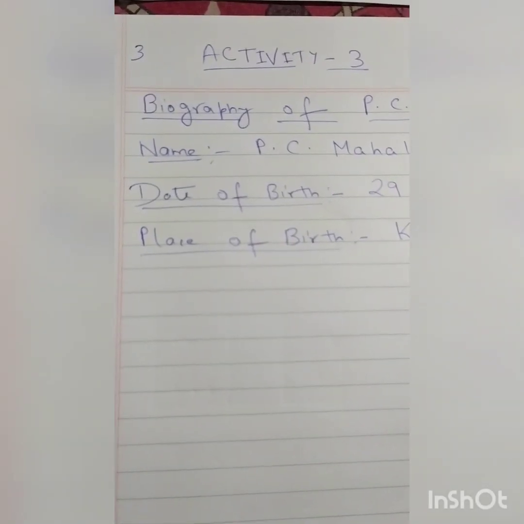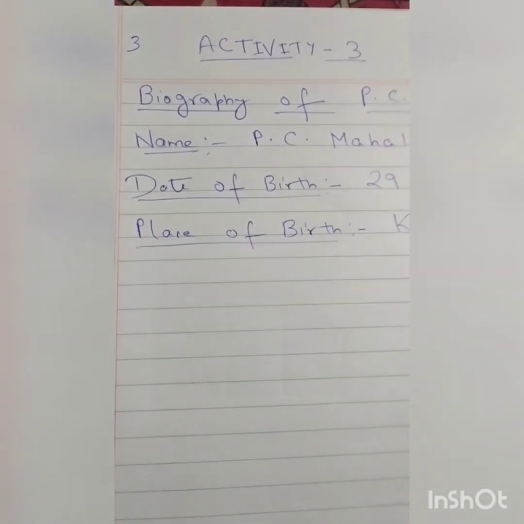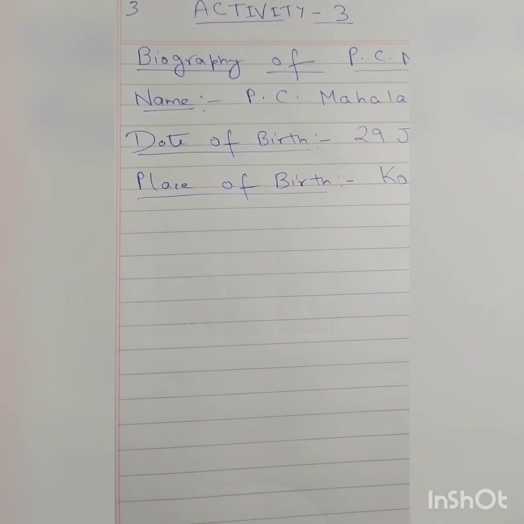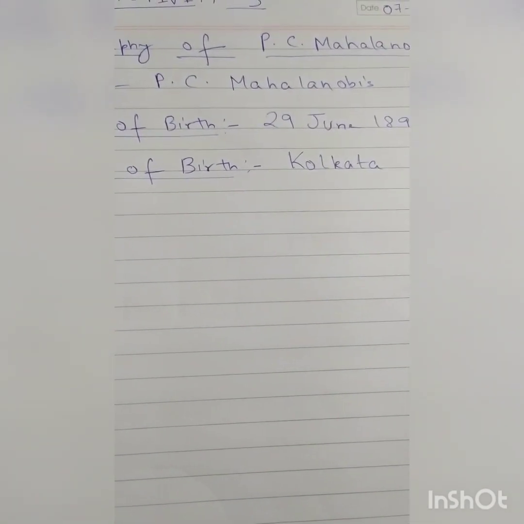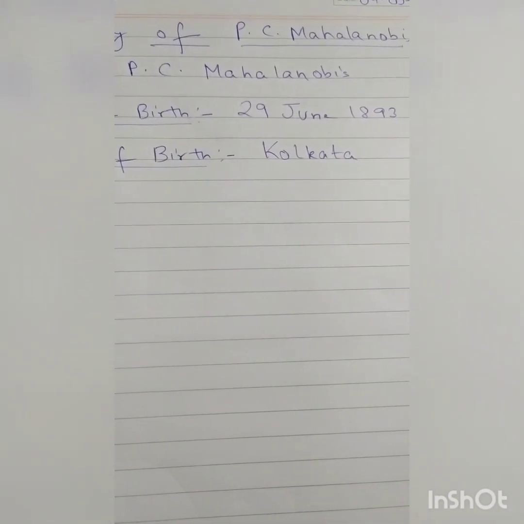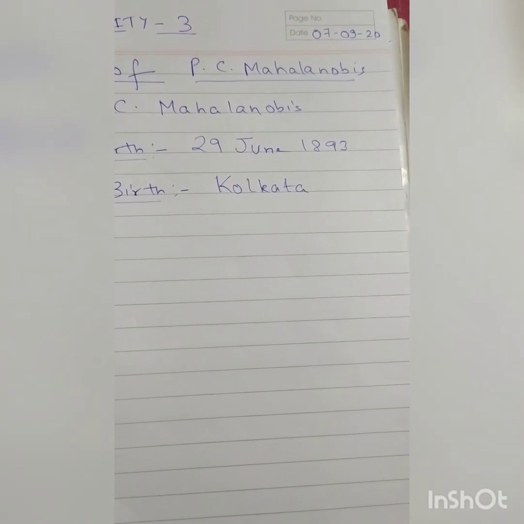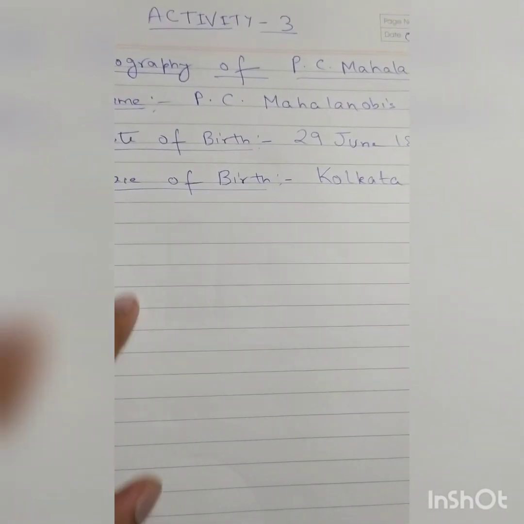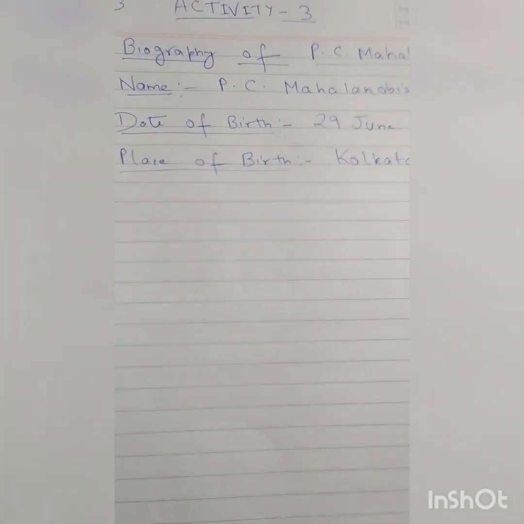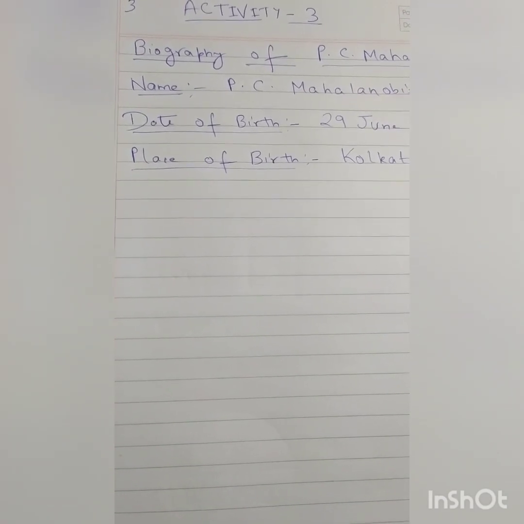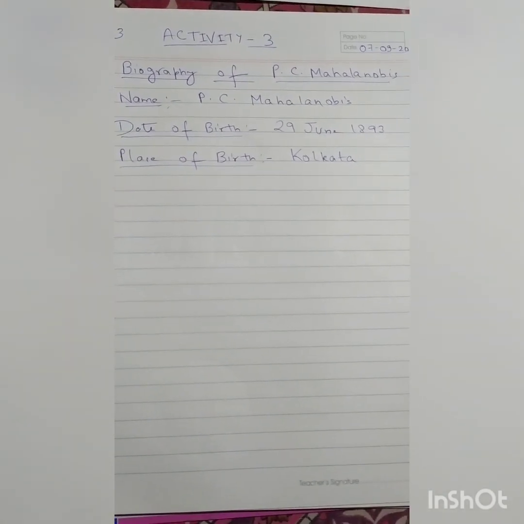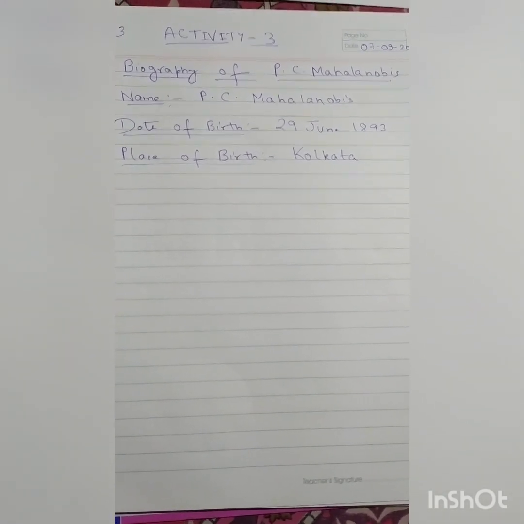I'm again showing this one. Biography of P.C. Mahalanobis, name P.C. Mahalanobis, date of birth and place of birth is 29 June 1893 and Kolkata, and the date as I have given, 7/9/2020. Then from here onwards you start writing about his achievements. At least 2 pages, again I am telling, at least 2 pages. And if it is possible for you, you can also paste one picture. So this is regarding the project work.